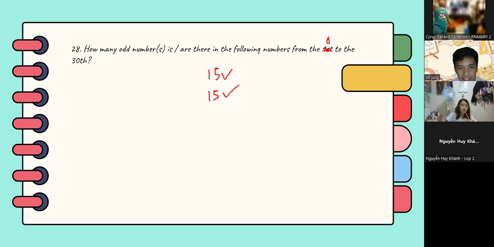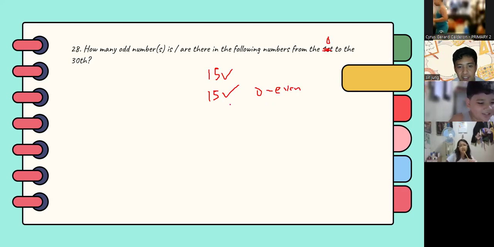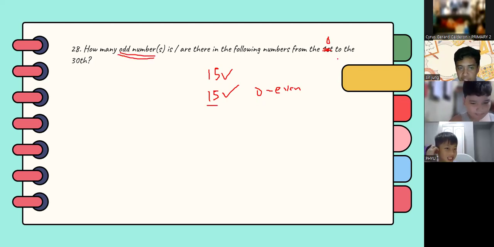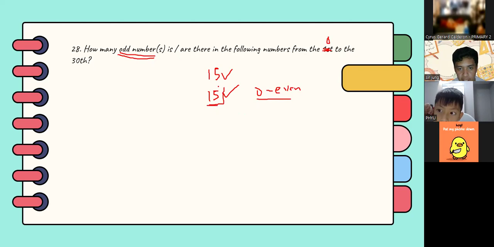No, it's still 15, because 0 is an even number. It's not an odd number. Not 16. Because it asks for odd numbers. How many odd numbers from 0 to the 30th? 0 is an even number, right? So 0 is not included, so it should be 15. Okay.